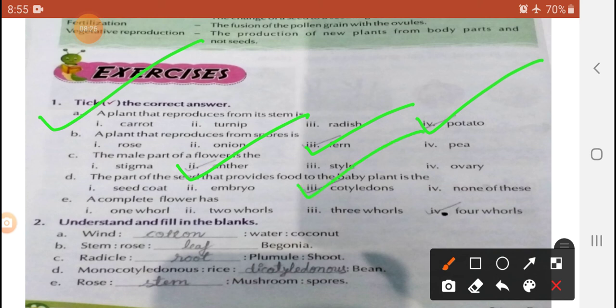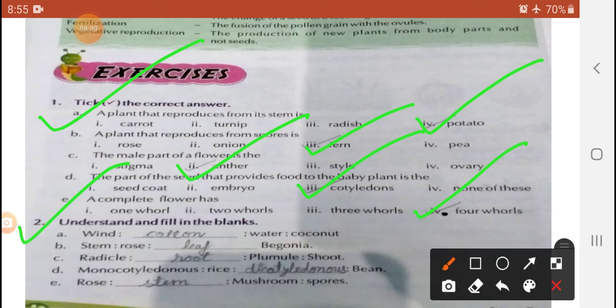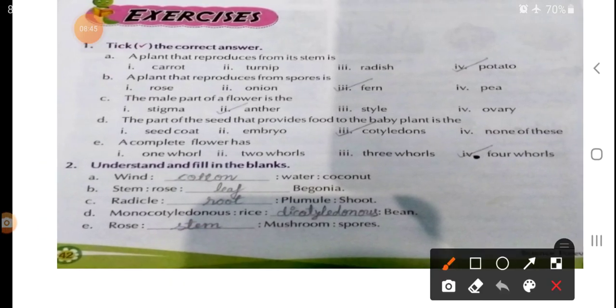E, a complete flower has 1 whorl, 2 whorls, 3 whorls, 4 whorls. The answer is 4 whorls. And next, question number 2. See, observe, understand and fill in the blank. Water and coconut, you will see the example: water and coconut. The wind, cotton. Stem, rose and then begonia. You will see stem, rose, and leaf should be written down as begonia.